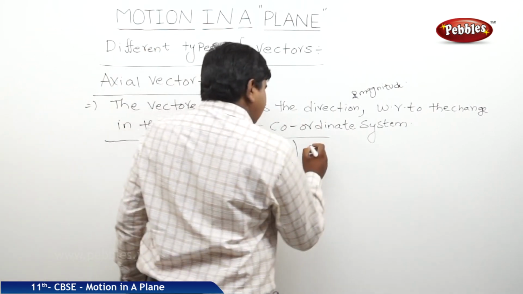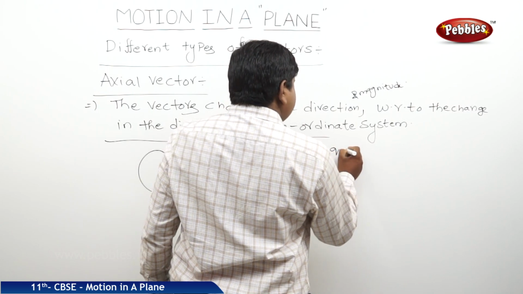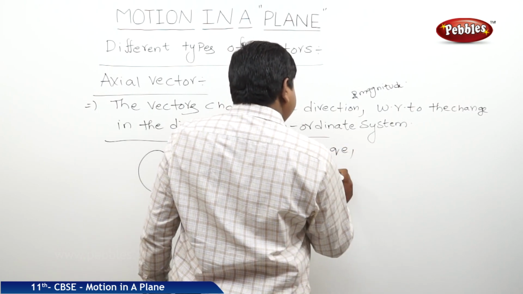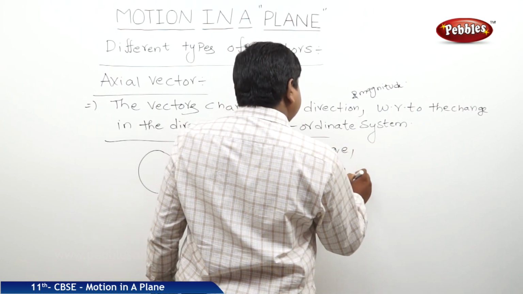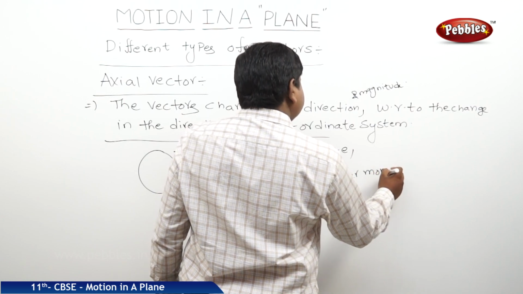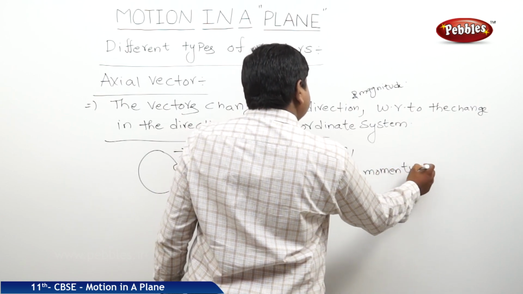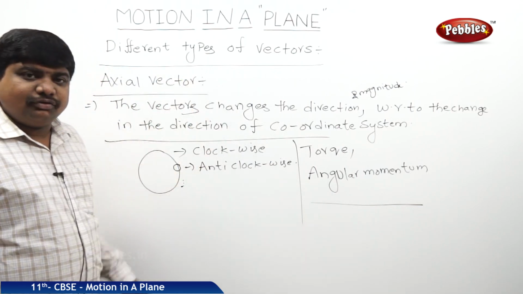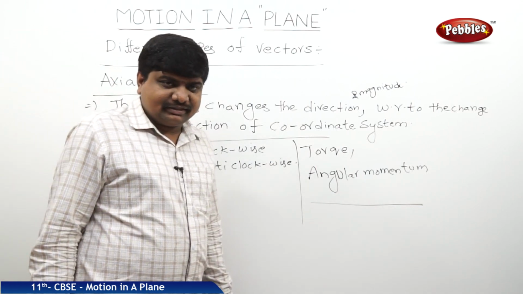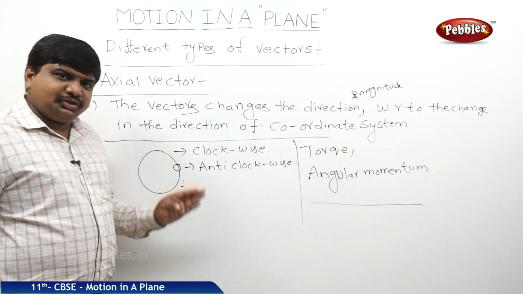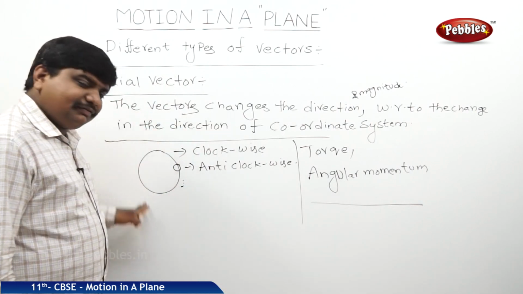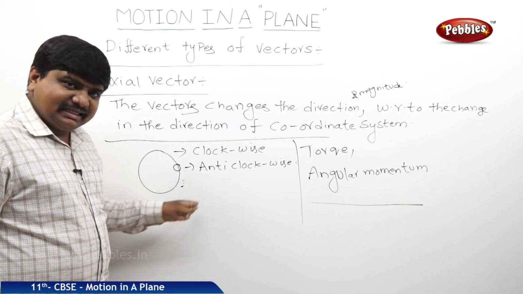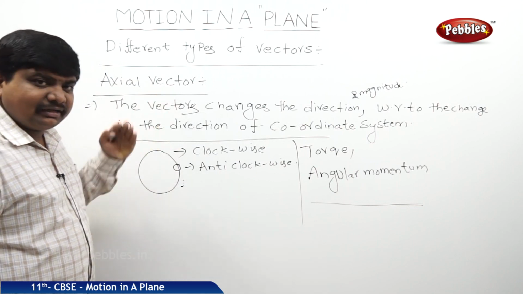So torque is one example, angular momentum, are simple examples to find the nature of axial vectors. These axial vectors are fixed to one axis, where if the reference frame or coordinate system changes the direction, automatically these vectors change the direction.